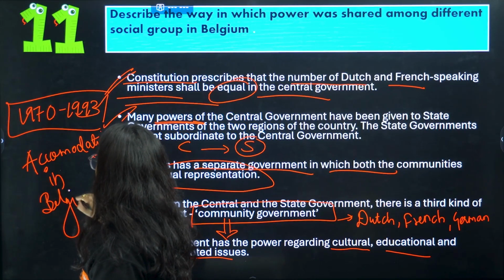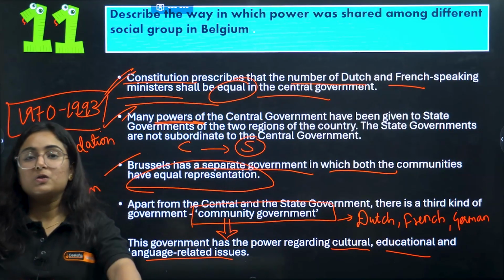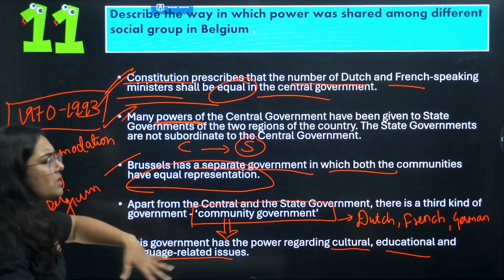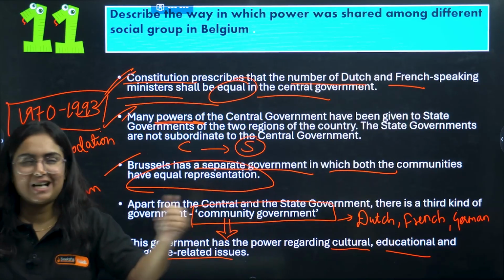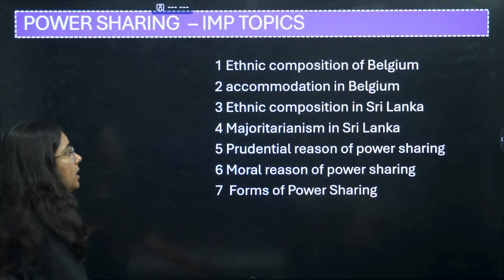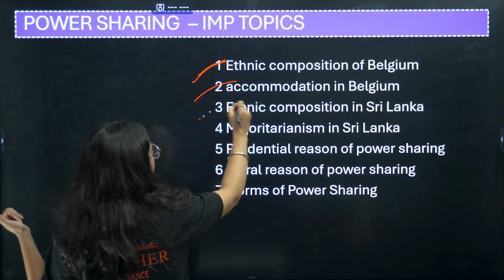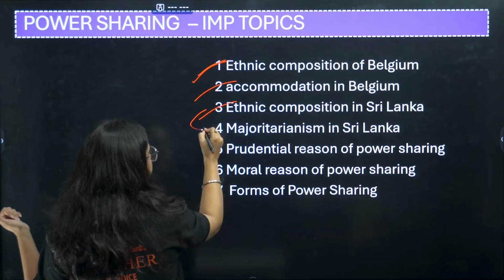Okay, see how they have changed the format of the question just to make you confused, but do not get confused because we have solved it at Diksha Vedantu. Moving to the important points of this chapter: ethnic composition of Belgium, go through it thoroughly. Accommodation, ethnic composition of Sri Lanka.